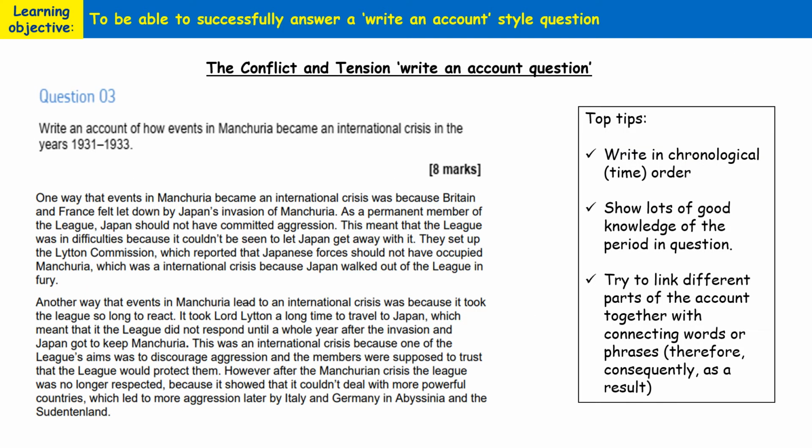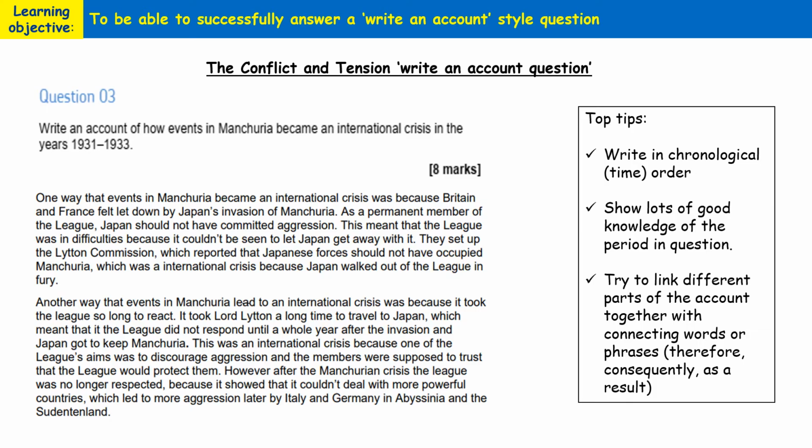So here is an example of a model 8-mark write an account answer for the conflict and tension question, writing an account on how events in Manchuria became an international crisis in the years 1931 to 1933. And whenever you're answering a write an account question for the conflict and tension paper, here are a few top tips to bear in mind.